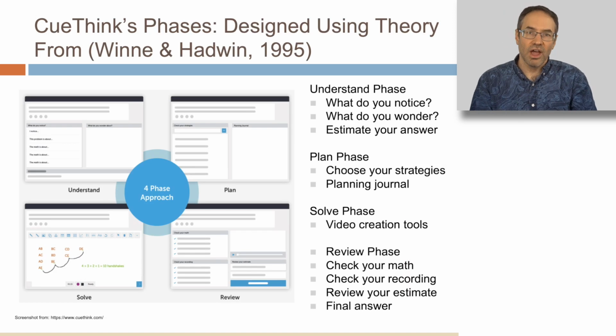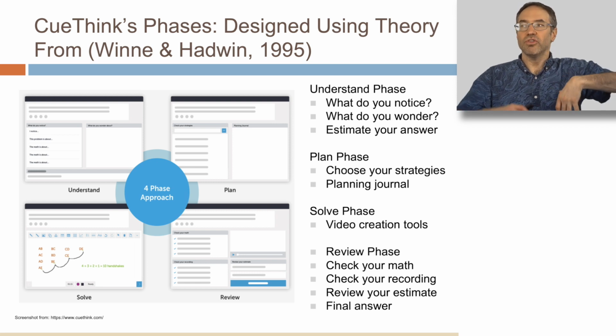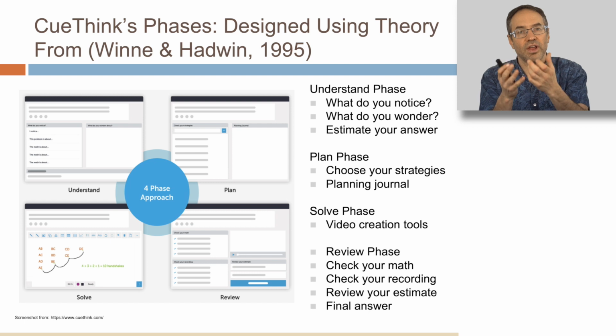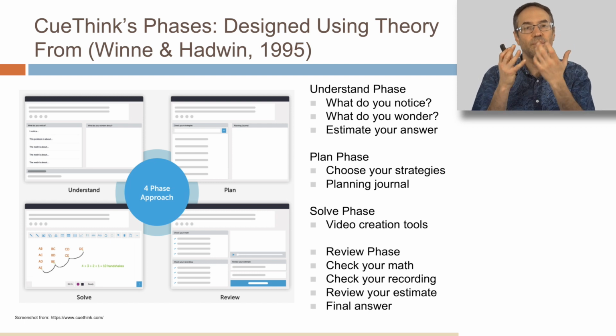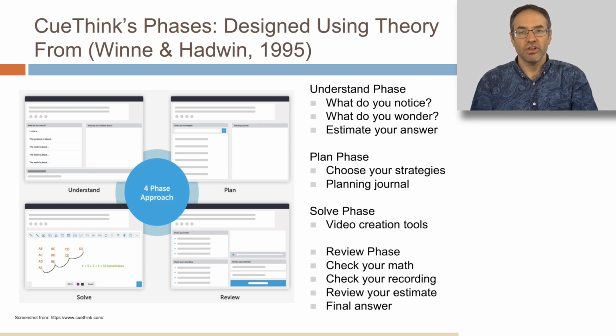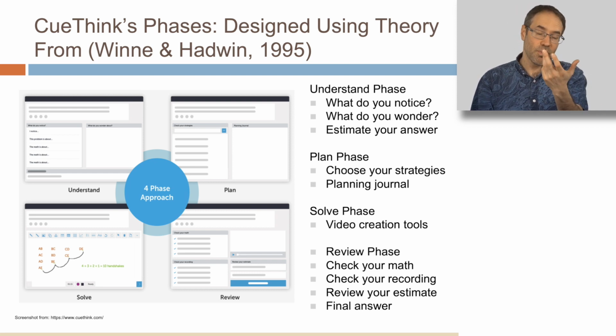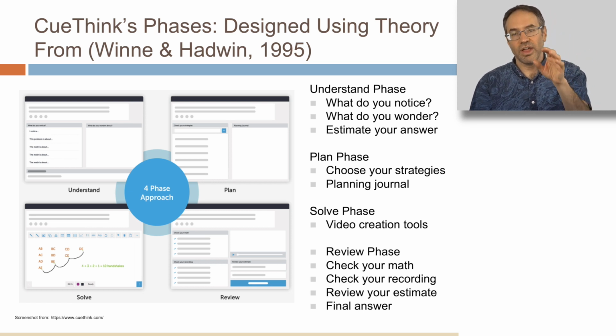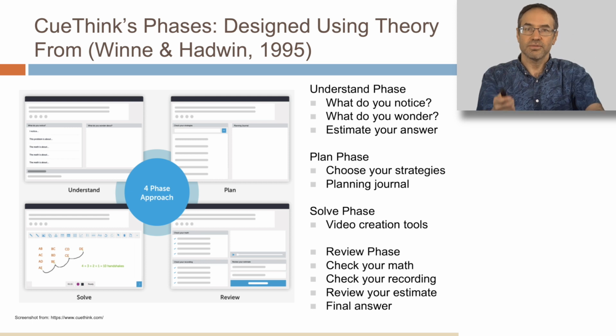So CueThink scaffolds a student through 4 phases of mathematical problem solving, which again is designed using Winne and Hadwin's model. The first, the understand phase, where students are prompted to try to understand the math problem they're working on. The second, the plan phase, where they choose strategies that they're going to use to solve the problem. The third, the solve phase, where they actually solve the problem and then create a video of it. And the fourth, the review phase, where the student checks their math, checks the recording, reviews an estimate originally, and provides a final answer, and then students critique each other.